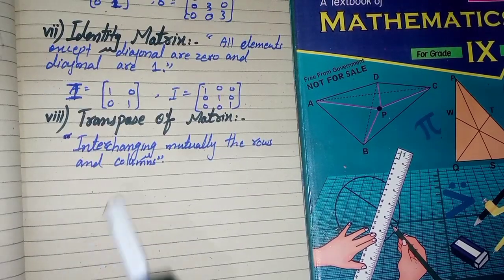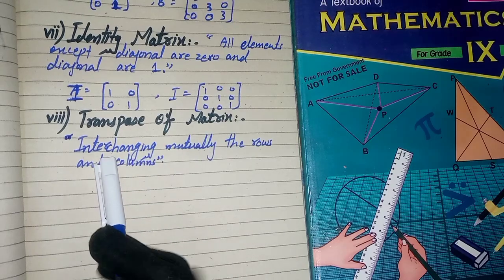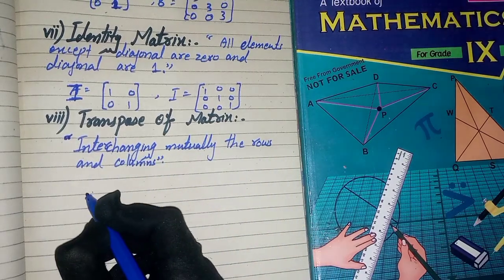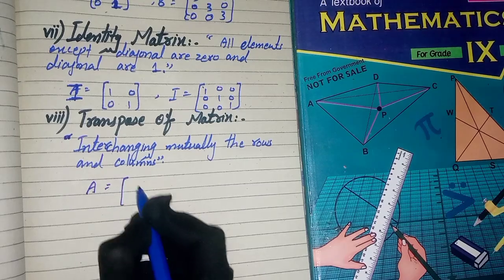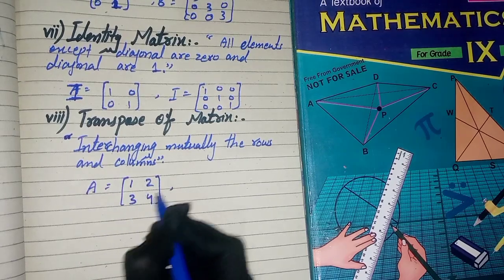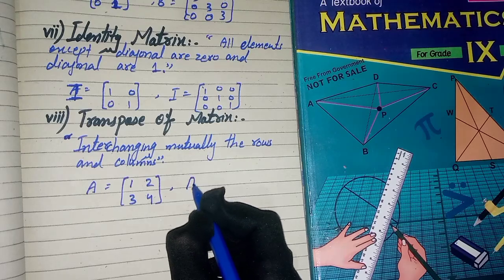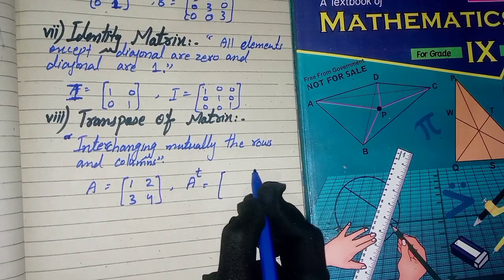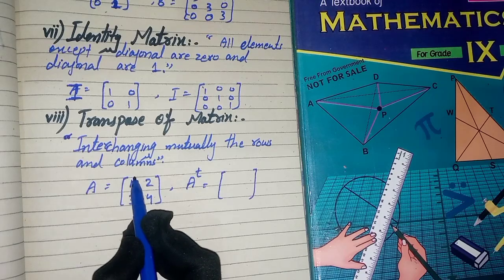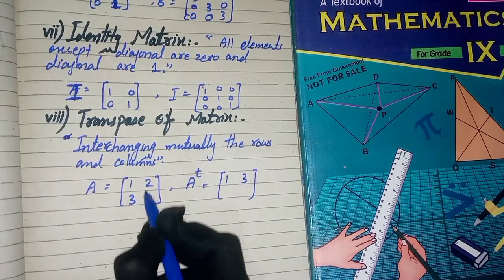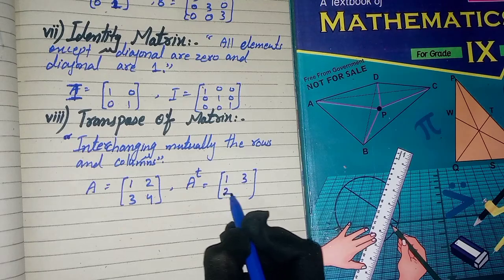Transpose of matrix: interchanging the rows and columns mutually. For example, the matrix A is 1, 2, 3, 4. The transpose of this matrix is represented by A T. We write the column 1, 3 in the place of rows and the column 2, 4 in the place of rows.